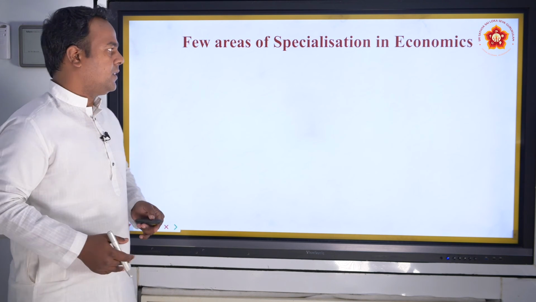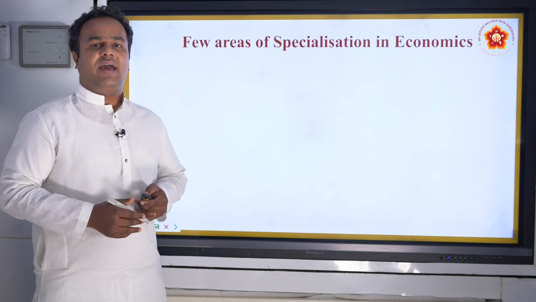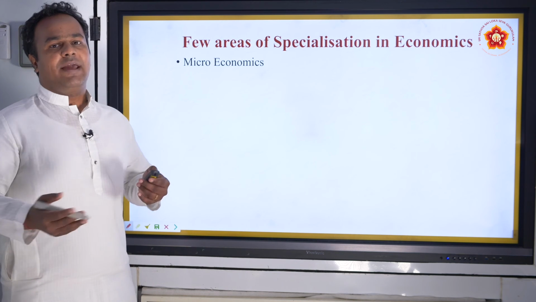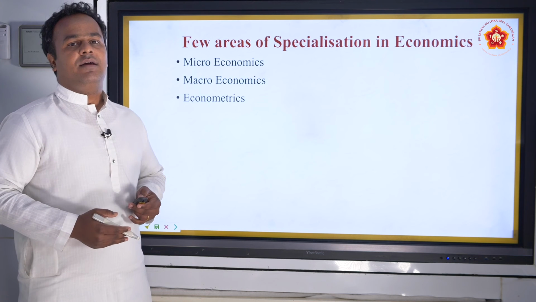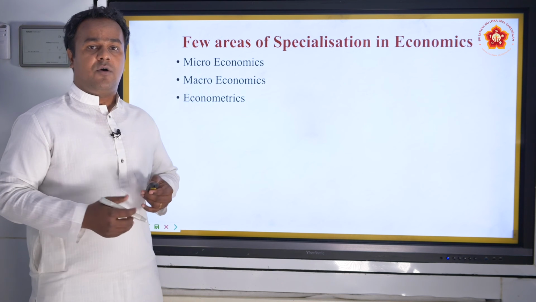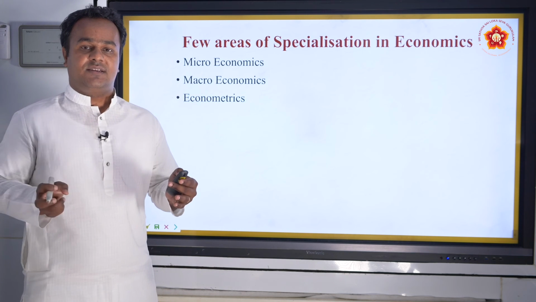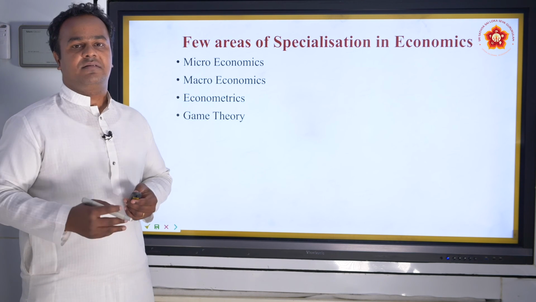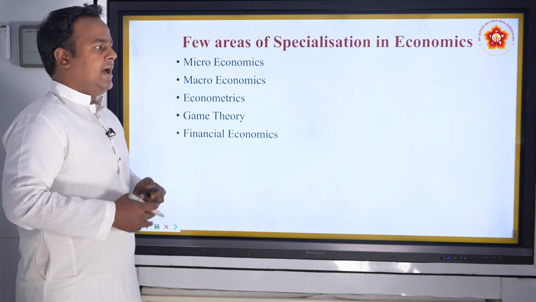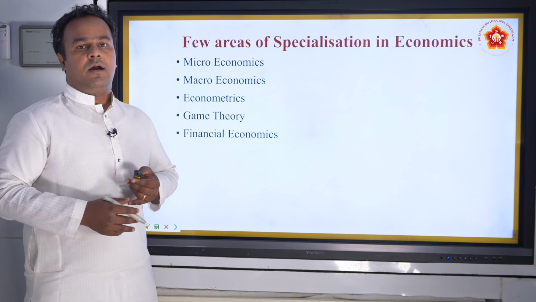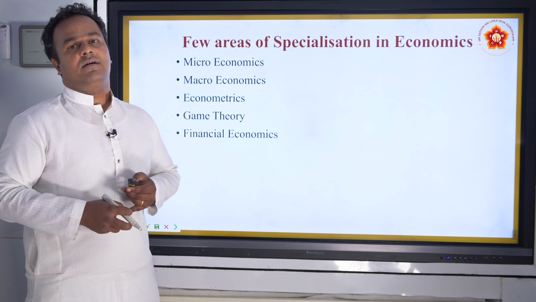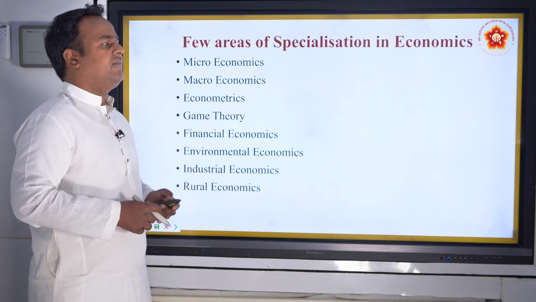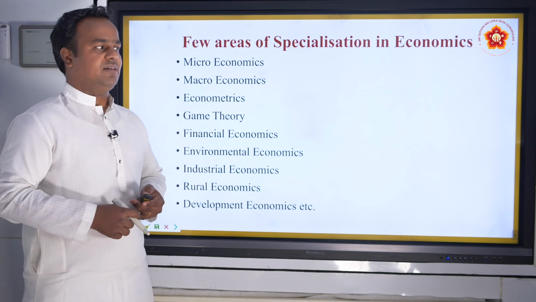work and contribution. And a few areas of specialization you will be engaging in as you go into higher classes in economics are microeconomics, macroeconomics, and econometrics, which is a combination of mathematics, statistics and economics. And you have game theory, which is again in mathematics but also used in economics, and financial economics, a combination of finance and economics. And there is environmental economics, and so on and so forth. There are a number of such areas of specialization.